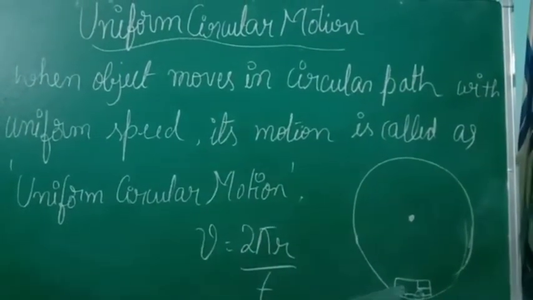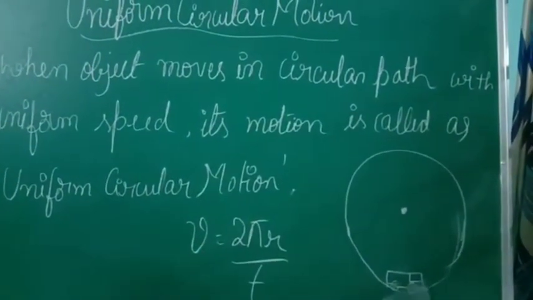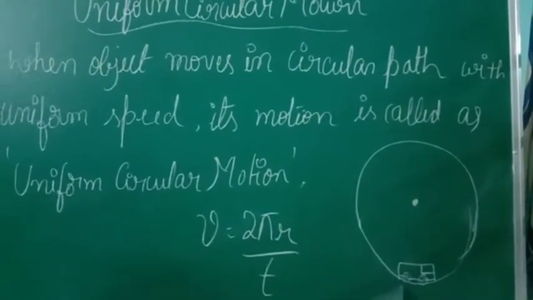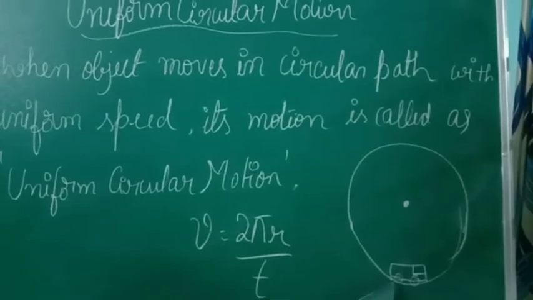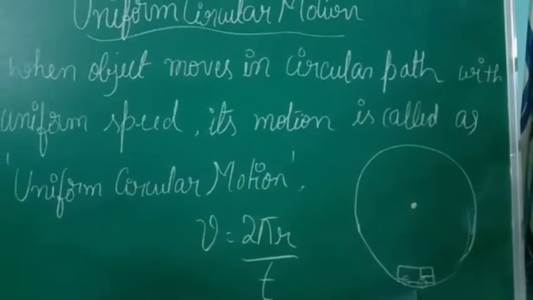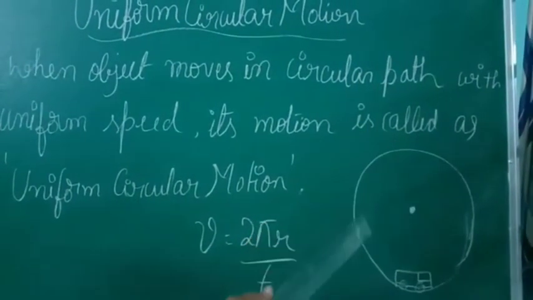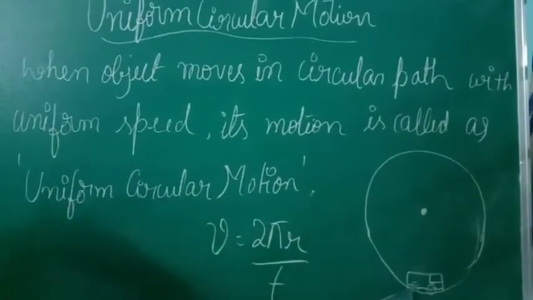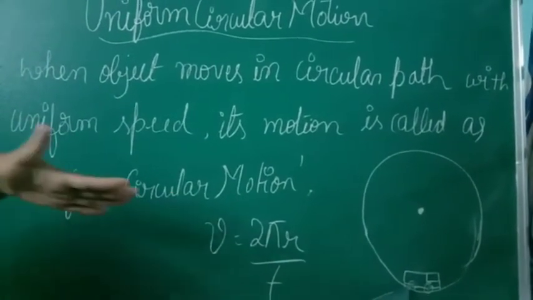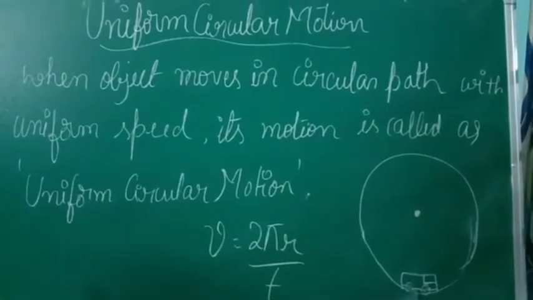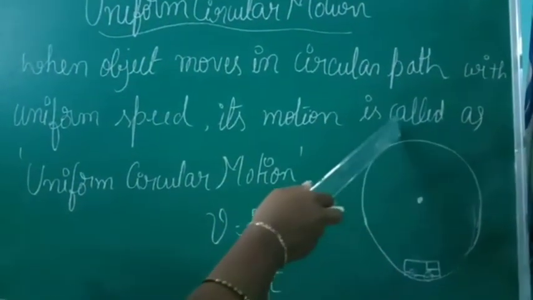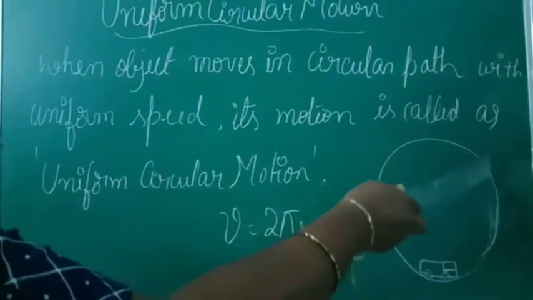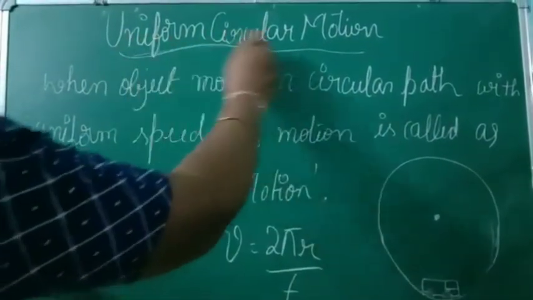Yeah, this is the circular path. Can you see something here? This is a bus. Okay, not exactly like a bus, but bus, mini bus. So the bus is traveling through the circular path with which speed? With the same speed. Same speed we call it uniform speed. So when this bus is traveling through a circular path with uniform speed, that particular motion we call